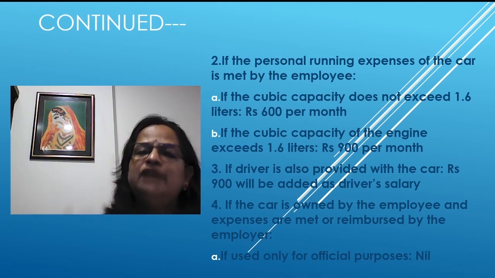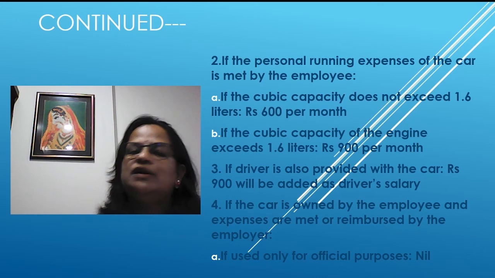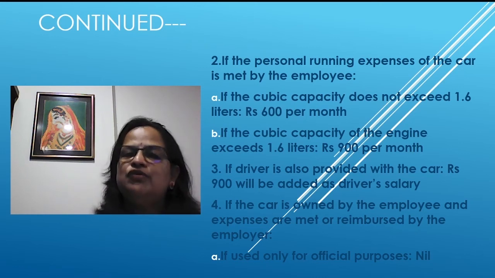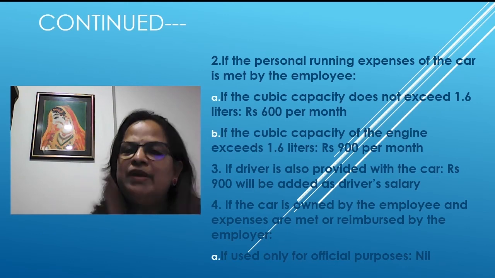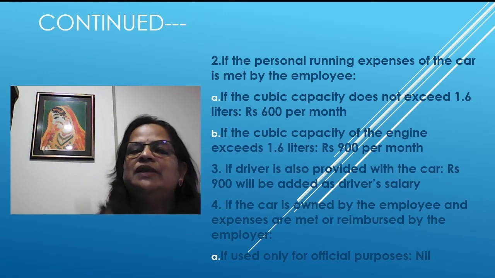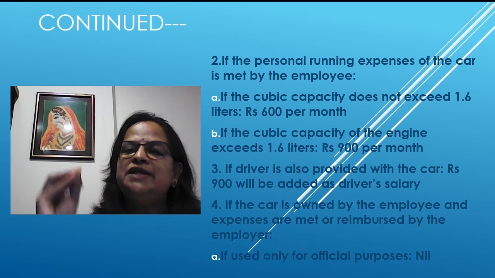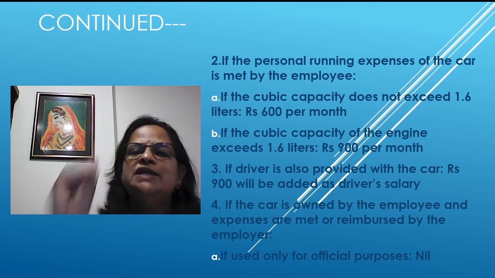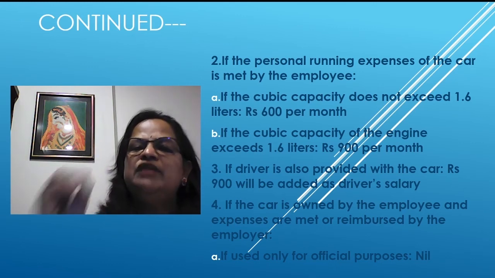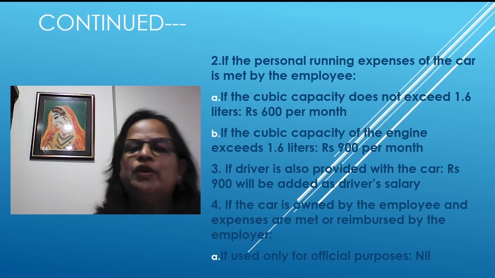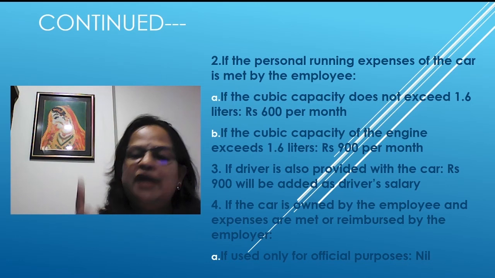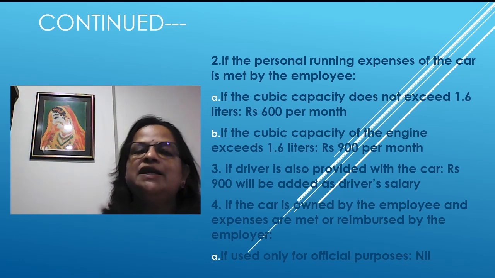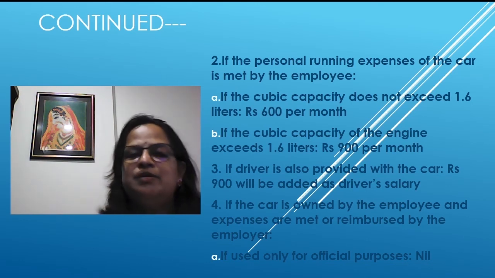Whereas if you are getting a car and using it for official purpose only, and you are meeting the personal running expenses yourself, then if the cubic capacity does not exceed 1.6 liters, it is 600 per month. If it exceeds 1.6 liters, it is 900 per month. So 1,800 and 2,400; second category, 600 per month and 900 per month.